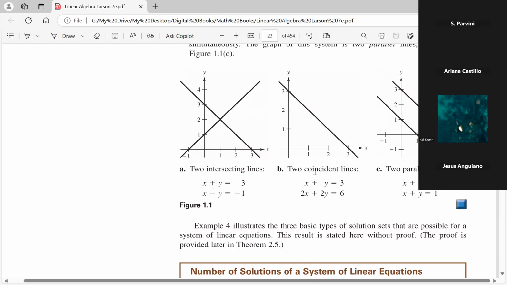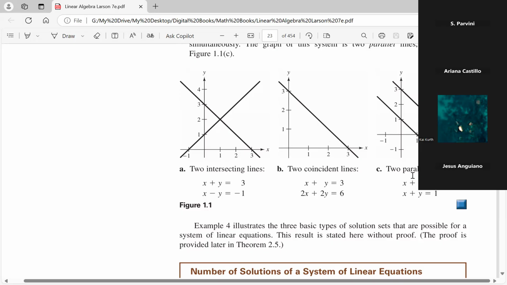The case where you have two coinciding lines, you have one line overlaid on top of the other. These equations are really the same. X plus y equals 3 is the same as the one below it. It looks like for the one below it, everything was multiplied by 2, wasn't it? 2x, 2y, 2 times 3. So it's really the same line. This is a consistent system. And this one is the one that has infinitely many solutions. So that's an example of a dependent system.